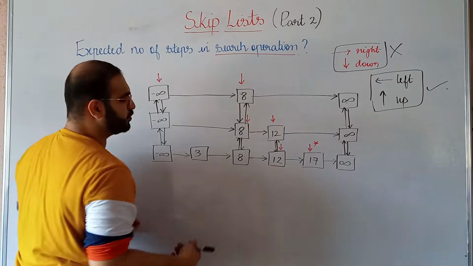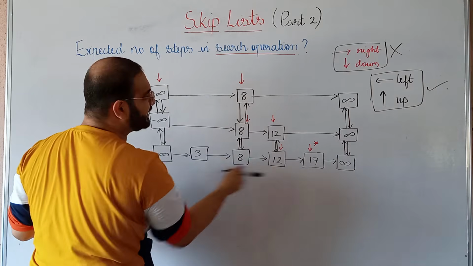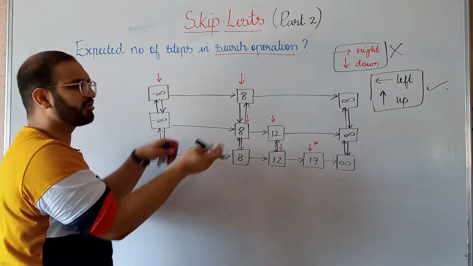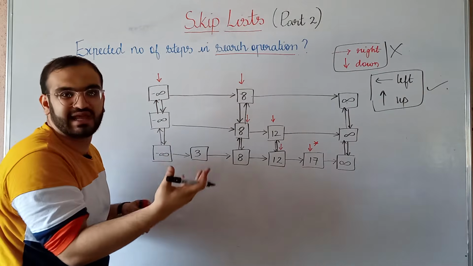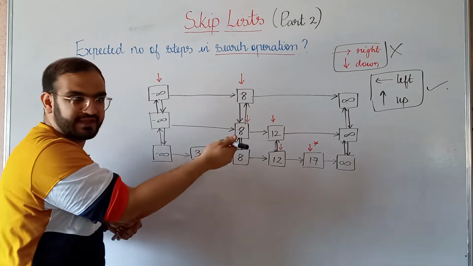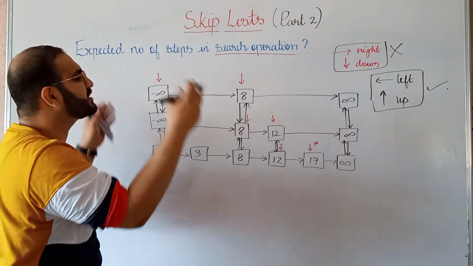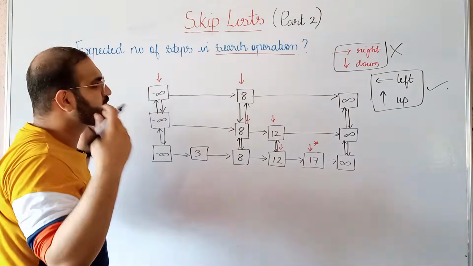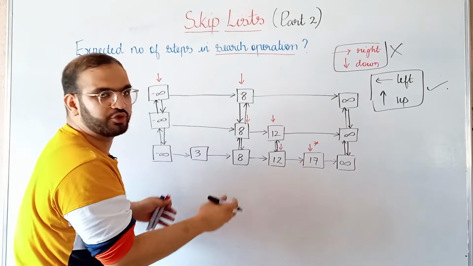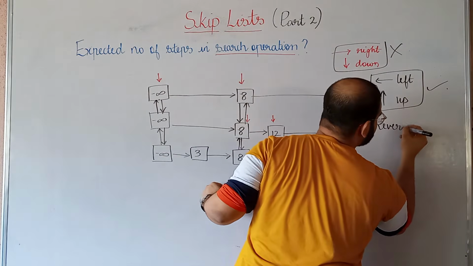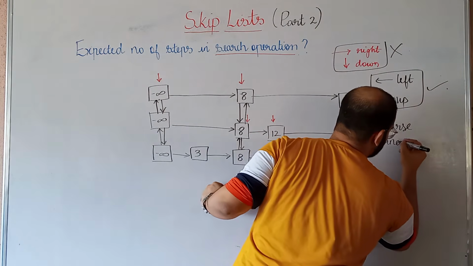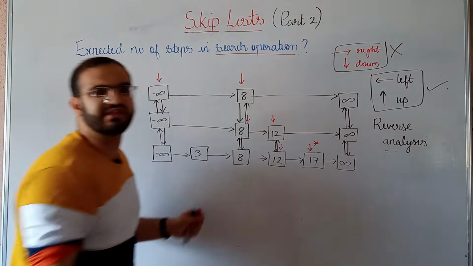Now you might argue that we do not have a doubly linked list, so how can we move in the left direction? We are not really moving left, we are just trying to do an analysis. This kind of analysis is known as a reverse analysis. Okay, so let's try to do this reverse analysis.